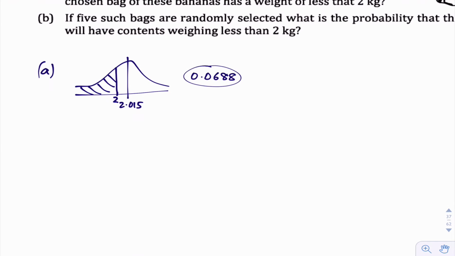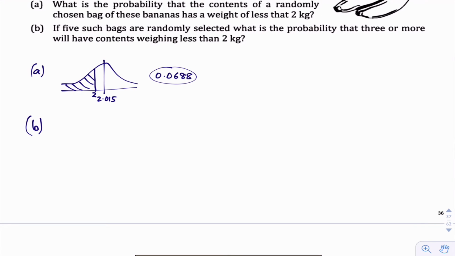Okay. Part B is a little bit more interesting. Part B says 5 such bags are randomly selected. What is the probability that 3 or more will have contents weighing less than 2 kilos? Right. Now, let's think about this. We've got 5 bags. Each bag either contains less than 2 kilos or it doesn't. Each bag, the weight is independent of the other. We've got a fixed number of bags. We've got 5 bags. And this is sounding very, very much like a binomial distribution. And in fact, it is.